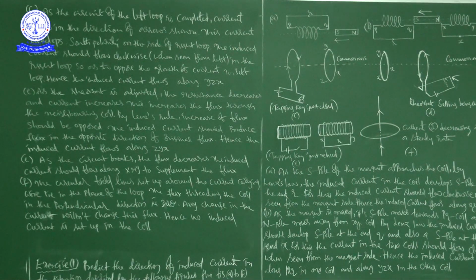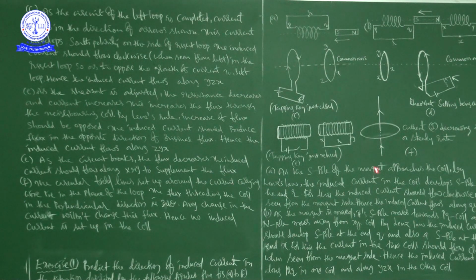See here, this is X and this is Y and this is R. As the circuit breaks, the flux decreases here. So when the flux decreases, the induced current should flow along X or Y to supplement the flux.